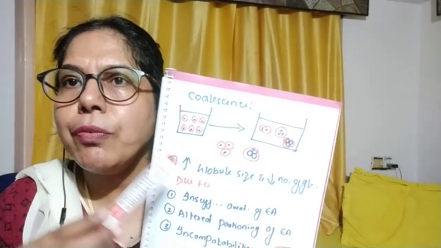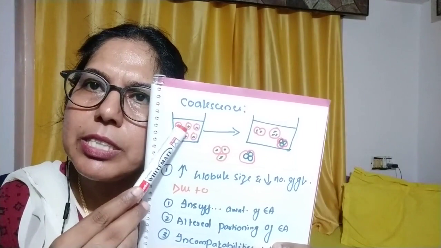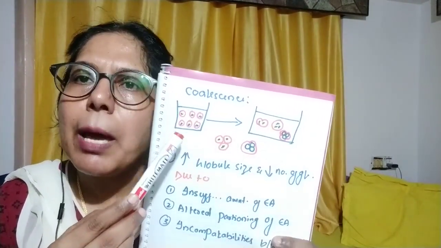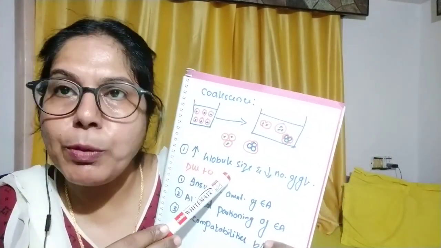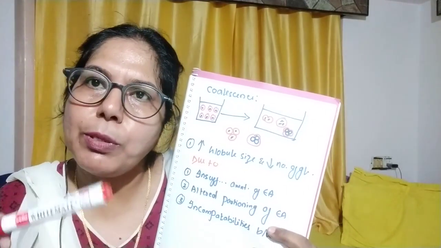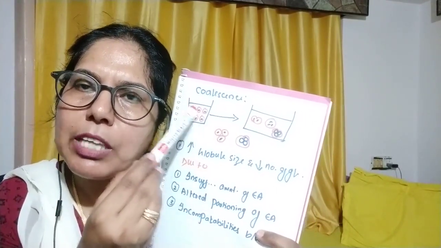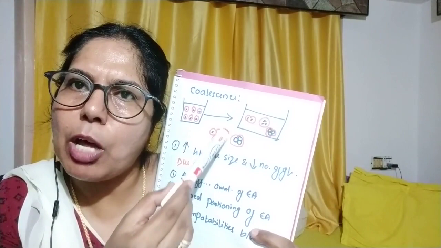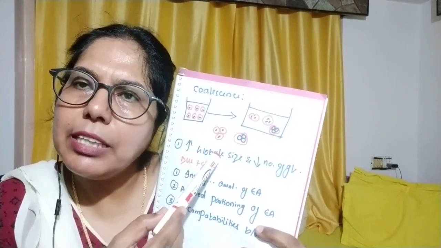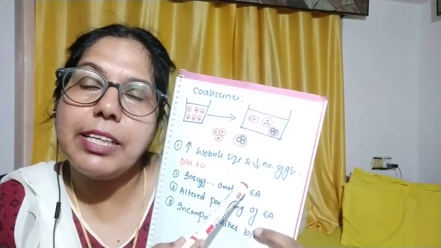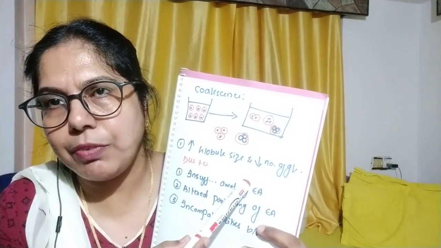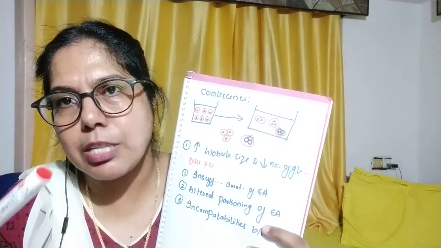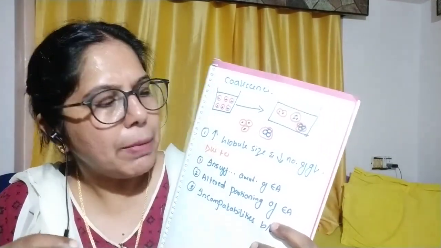So how will we come to know whether the coalescence has taken place or not? By the increase in globule size. The globules come close together to form a bigger globule. So by the increase in the globule size and decrease in the number of dispersed globules, we can know that the coalescence has taken place in the emulsion.